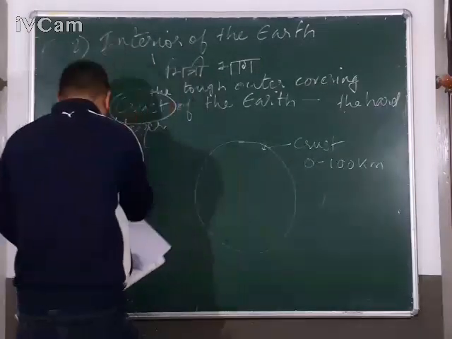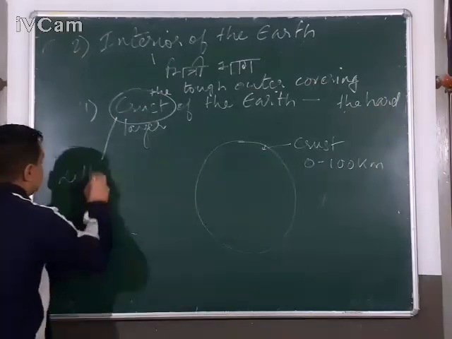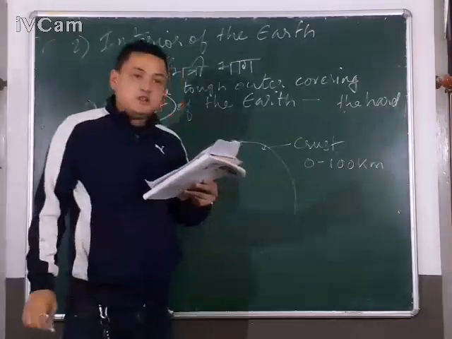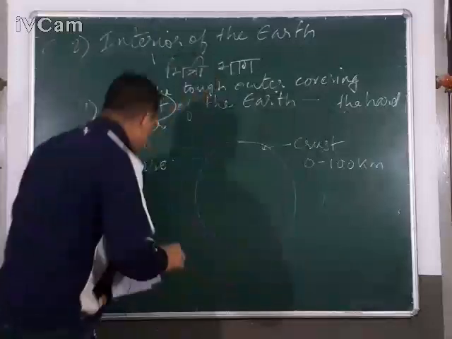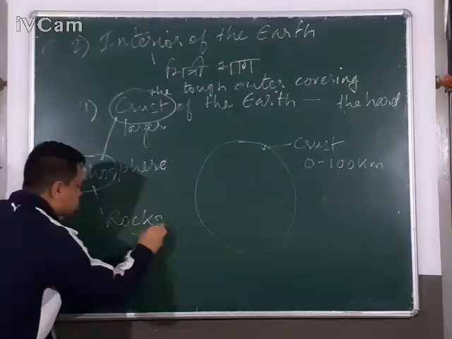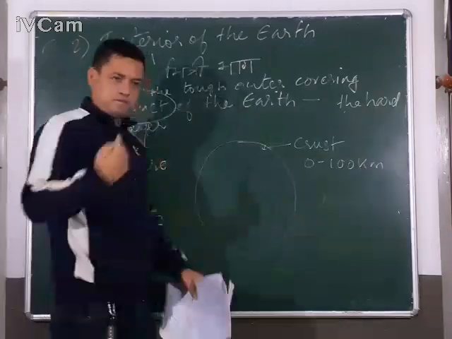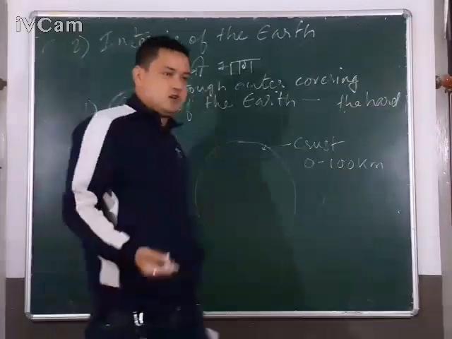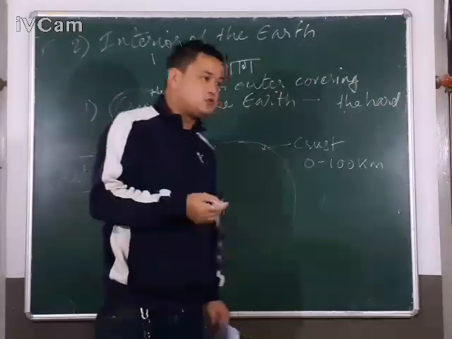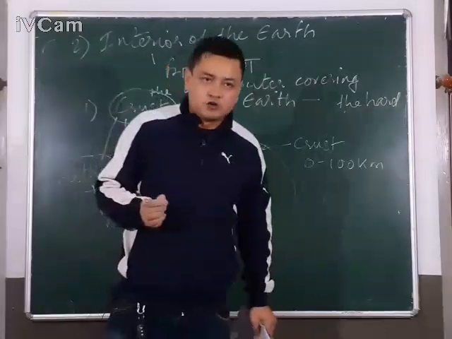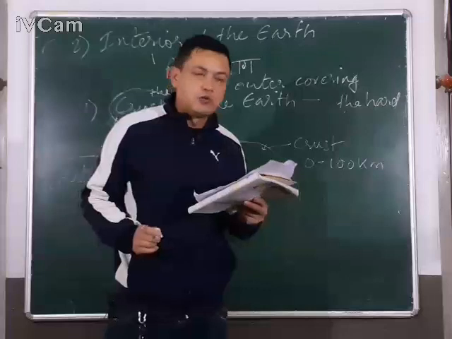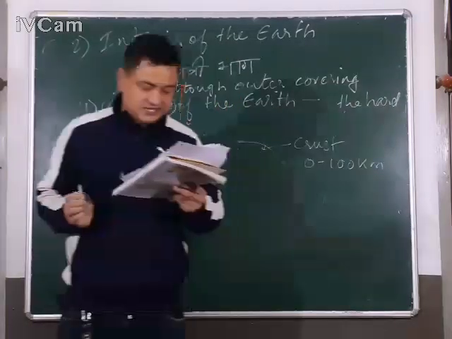as L-I-T-H-O-S, lithosphere. Litho in Greek means rock. It is made up of rocks. Wherever you go on the surface of the earth, you find different types of rocks. If you go to the mountains, you find rocks. If you go to the plains, you find rocks. If you go on the road, you find rocks. So our land is made up of rocks. This rock is known as lithosphere. It is also known as crust.